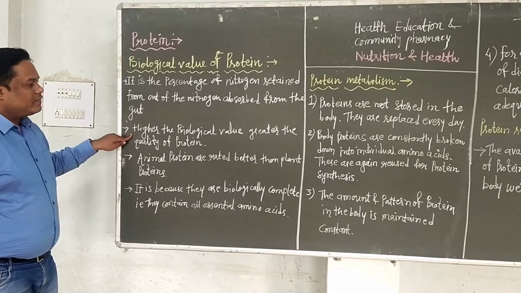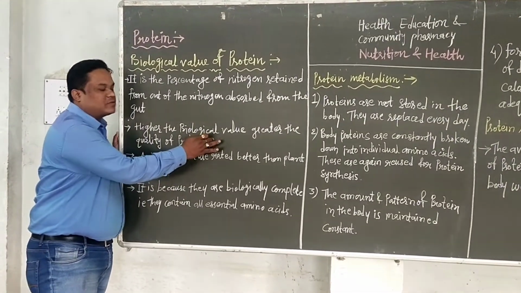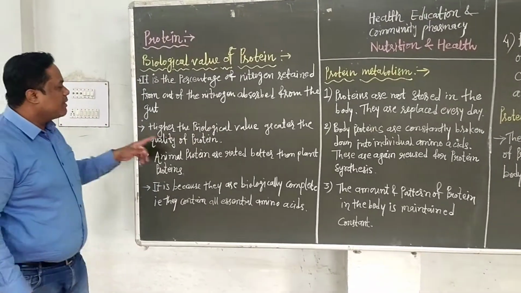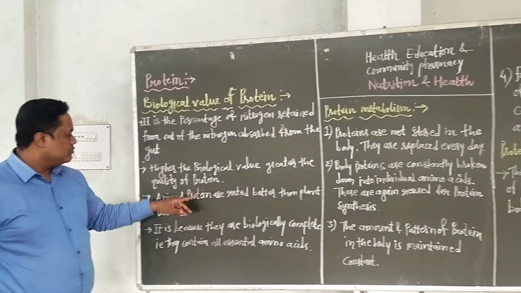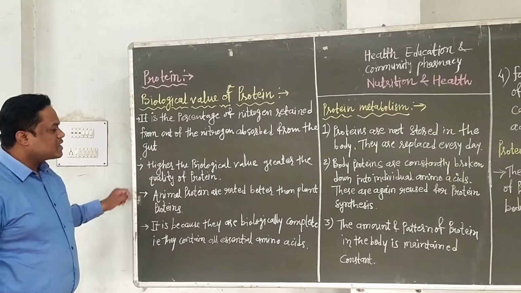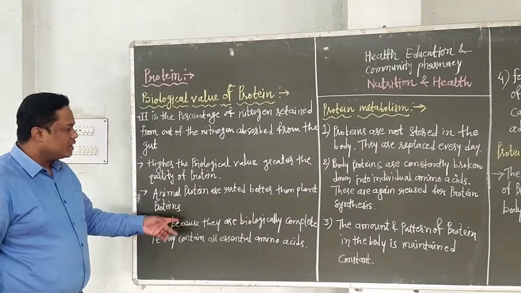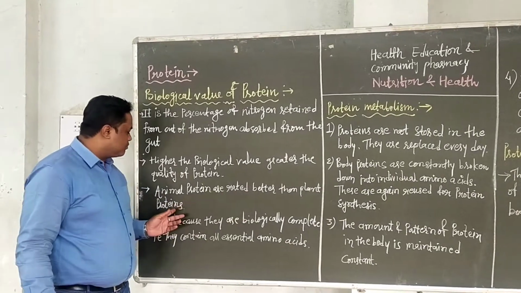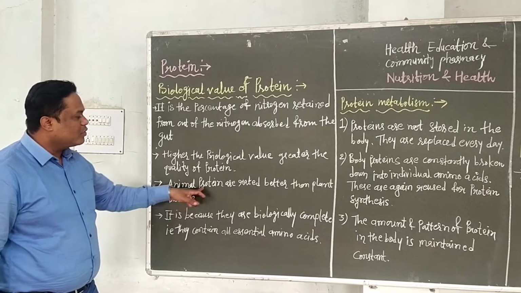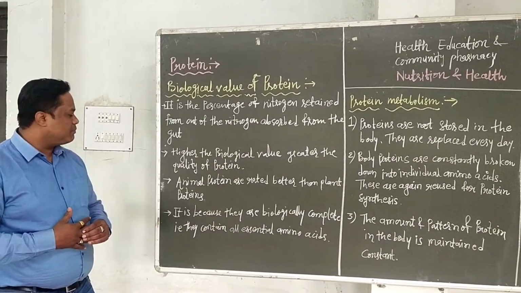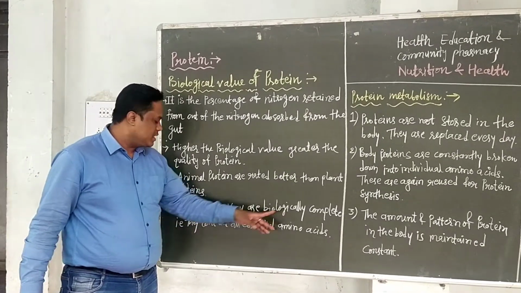The higher the biological value, the greater the quality of protein. Means if the absorption of nitrogen is more, the biological value is more, and the quality of protein is greater. Animal proteins are rated better than plant proteins, because plant proteins are a poorer source of protein as compared to animal protein.